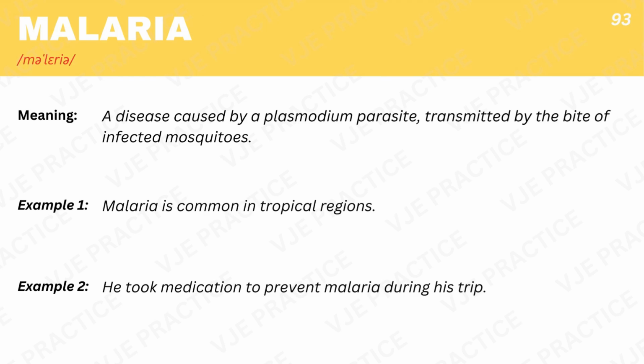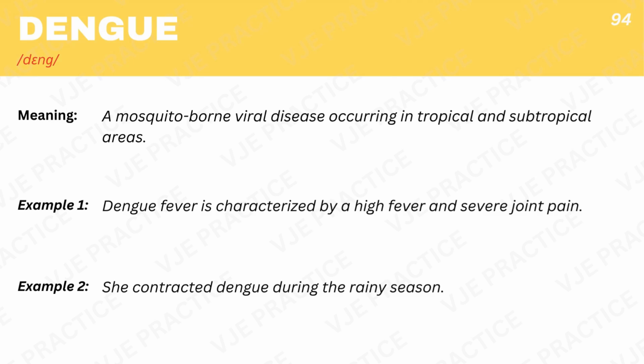Malaria, a disease caused by a plasmodium parasite, transmitted by the bite of infected mosquitoes. Example 1. Malaria is common in tropical regions. Example 2. He took medication to prevent malaria during his trip. Dengue, a mosquito-borne viral disease occurring in tropical and subtropical areas. Example 1. Dengue fever is characterized by a high fever and severe joint pain. Example 2. She contracted dengue during the rainy season.